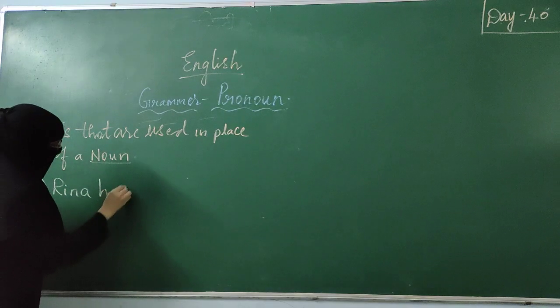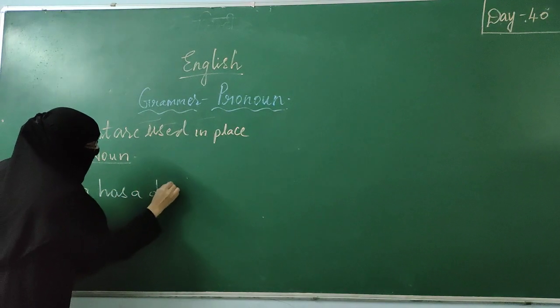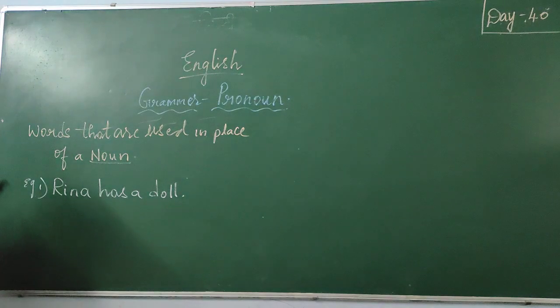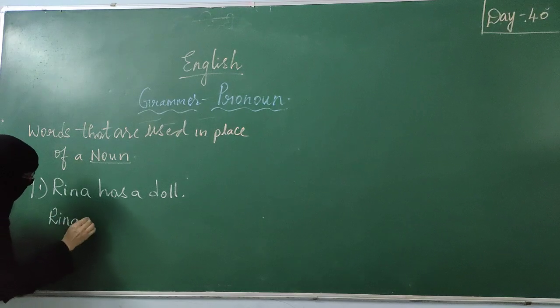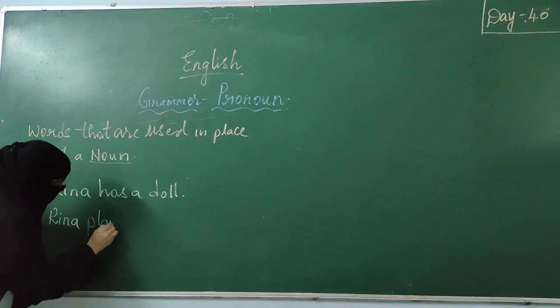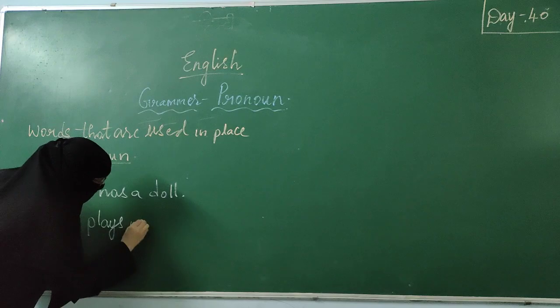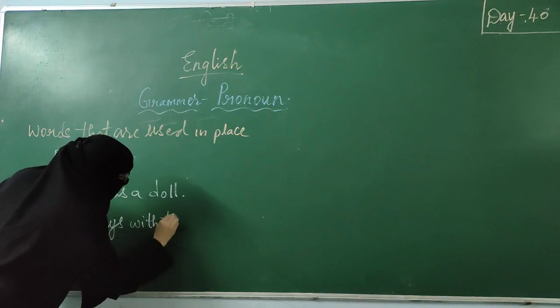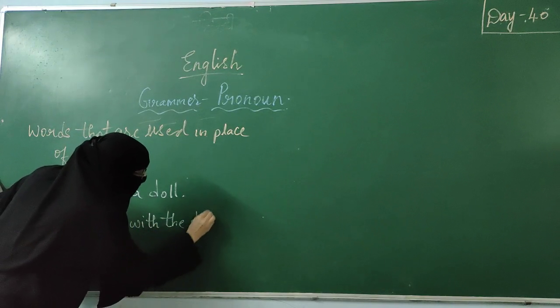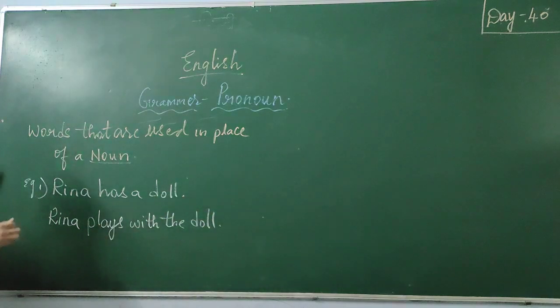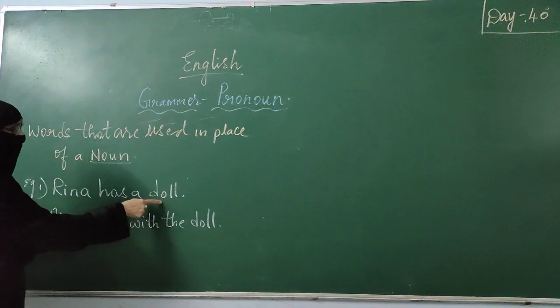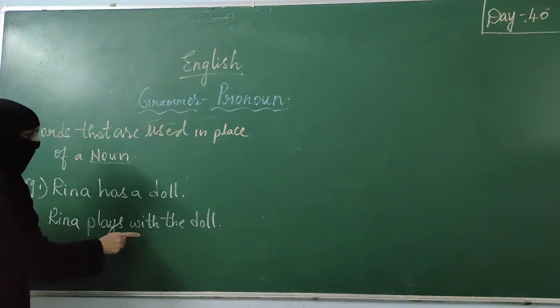Reena has a doll. So this is my example. Reena has a doll. One sentence. Reena plays with the doll.